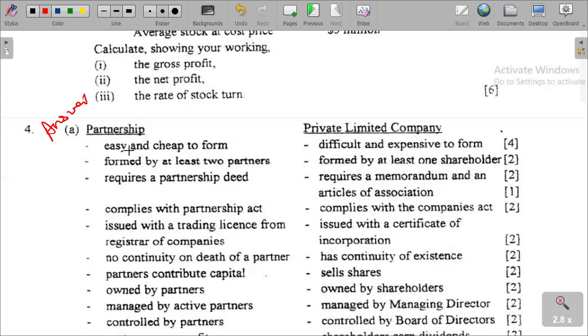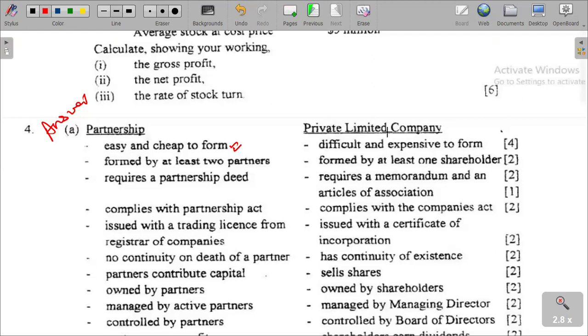In the partnership, we are saying it is easy and cheap to form. A partnership is easy and cheap to form, while a private limited company is difficult and expensive to form because of the legal processes that are required there. The legalities involved are quite expensive and quite lengthy as compared to a partnership.